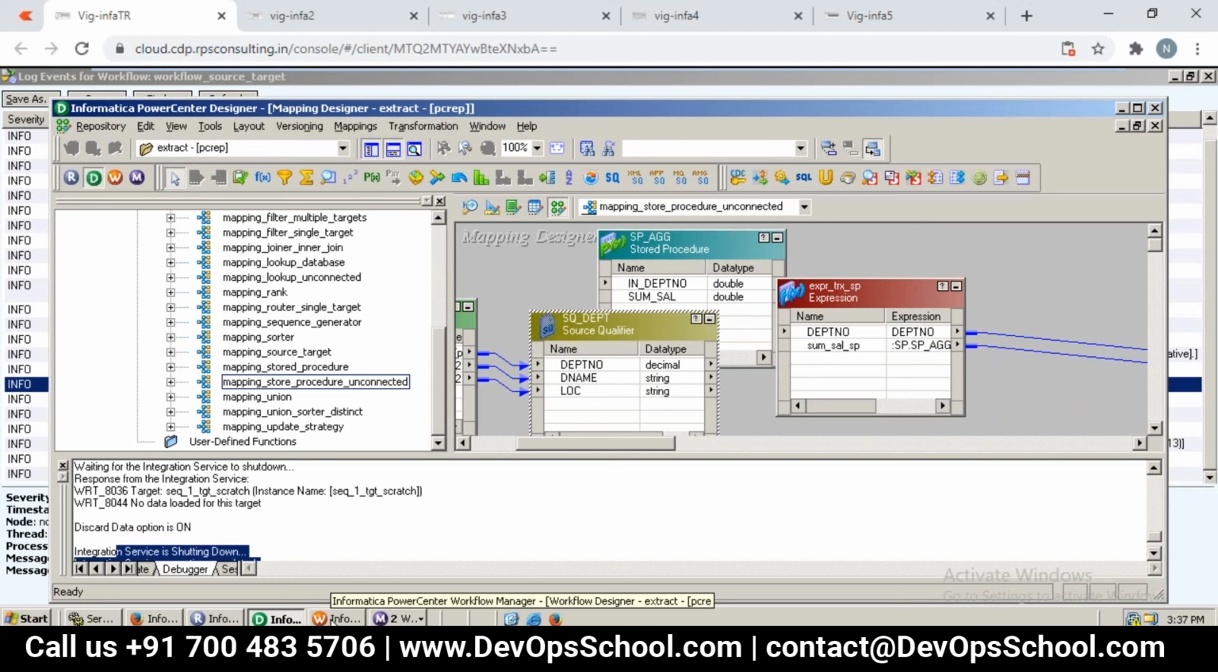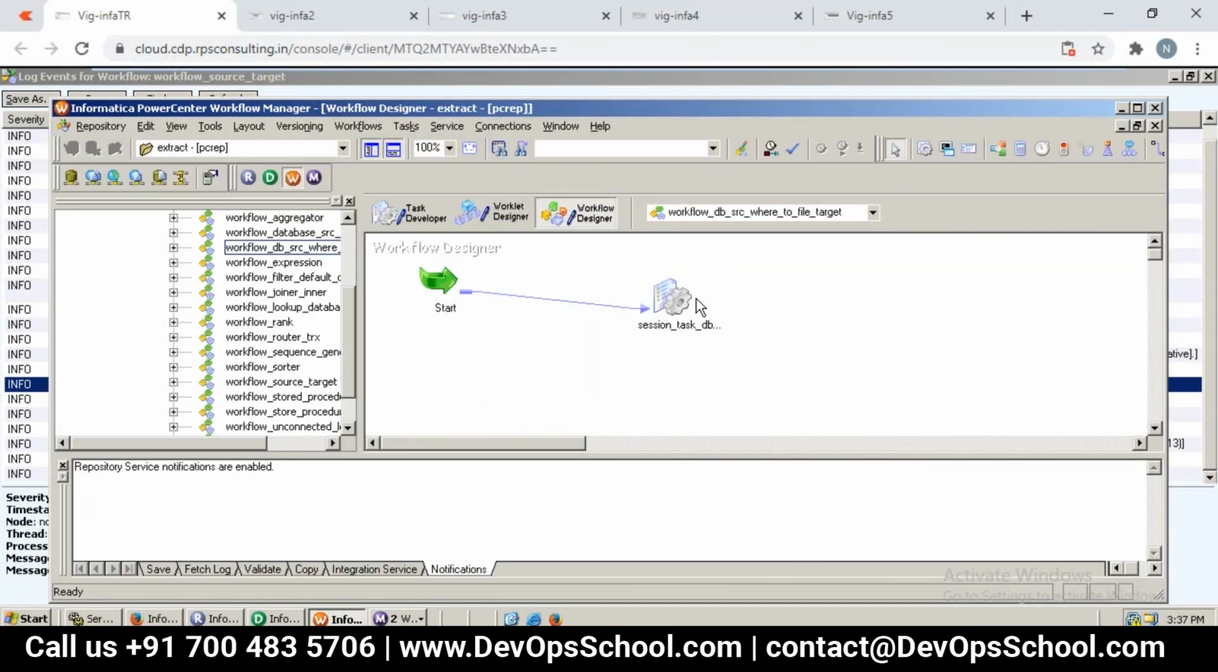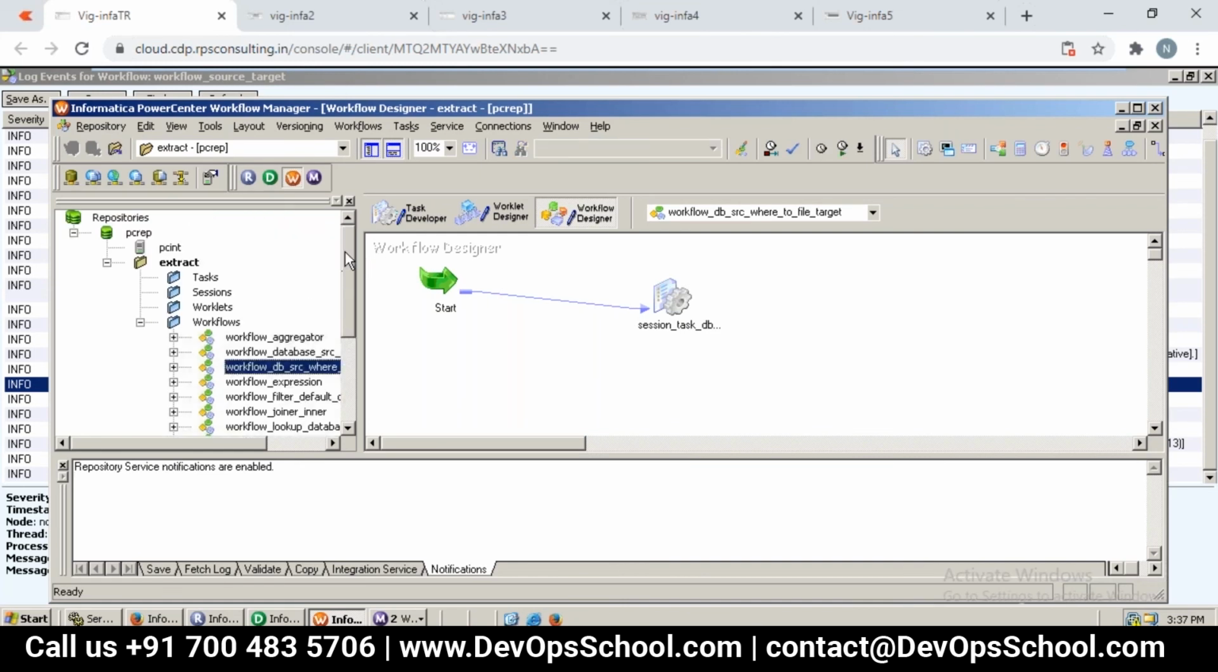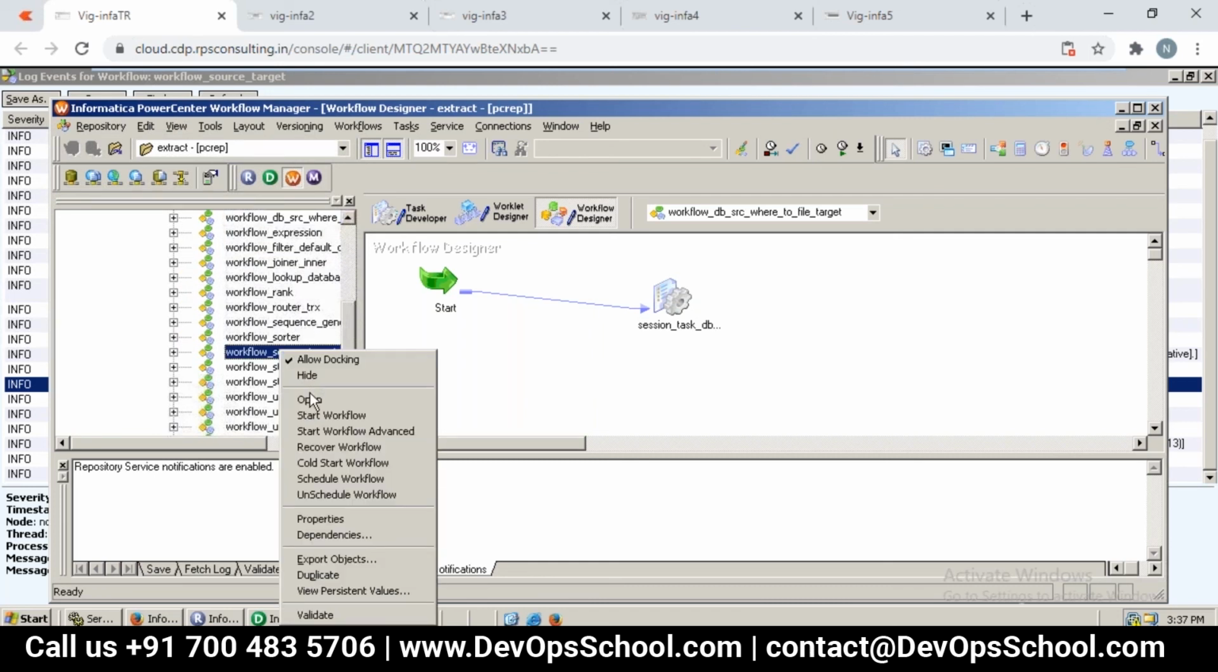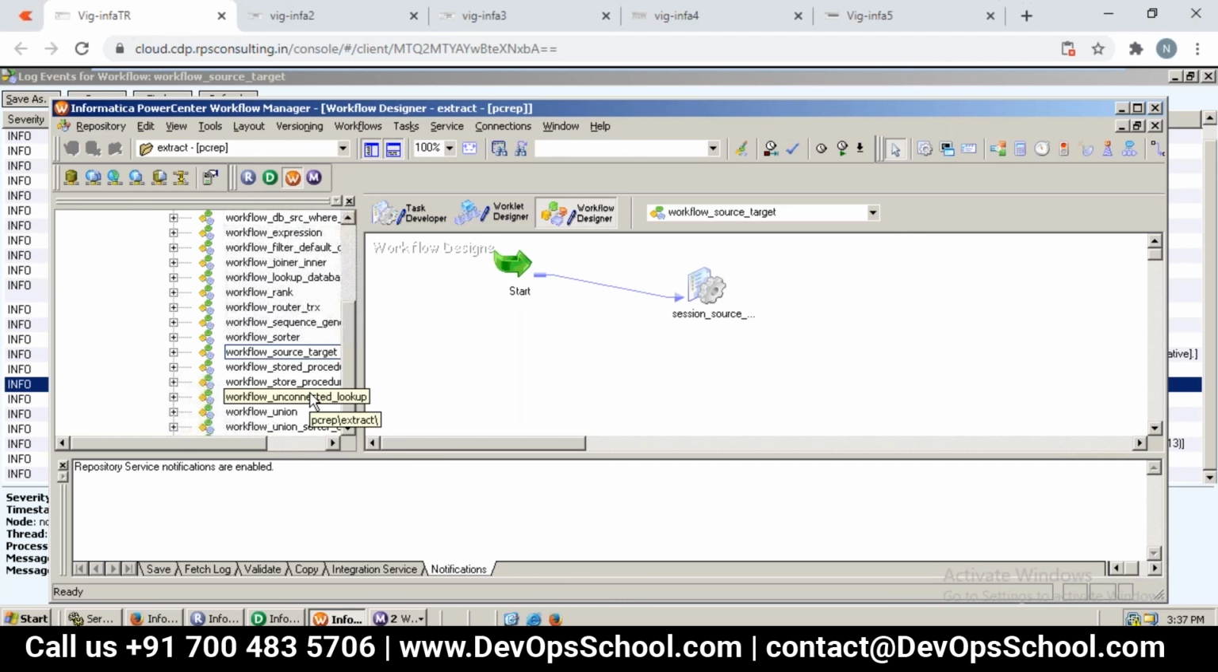Let me do it from my system. Open any workflow. I'm just opening workflow source target. Let's all be on the same page. Right click and then say open. I'm trying to open the workflow source target. Yeah, I opened it. Now next, open the session.